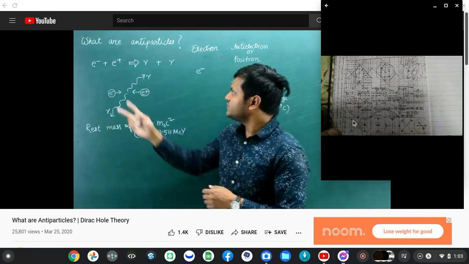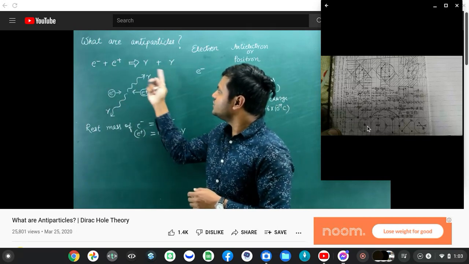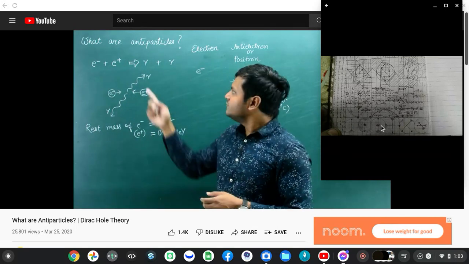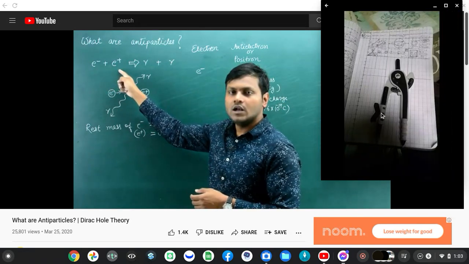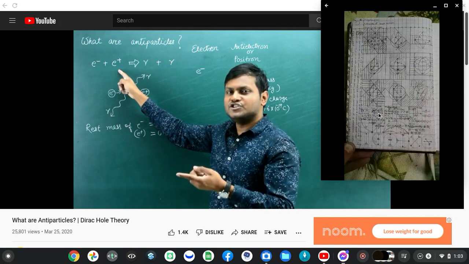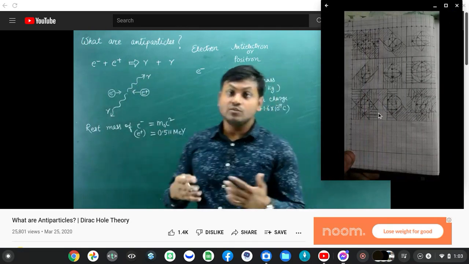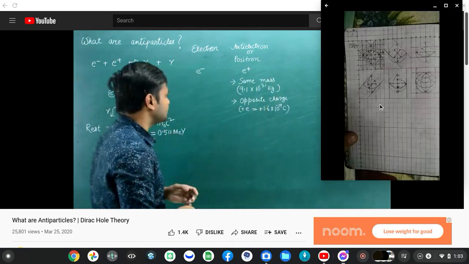It is necessary because if you look at this reaction, charge conservation takes place. Photons have zero charge. So if the electron has a negative charge, that means the antiparticle in this reaction must have an opposite charge. Otherwise, charge conservation will not happen in this particular reaction.